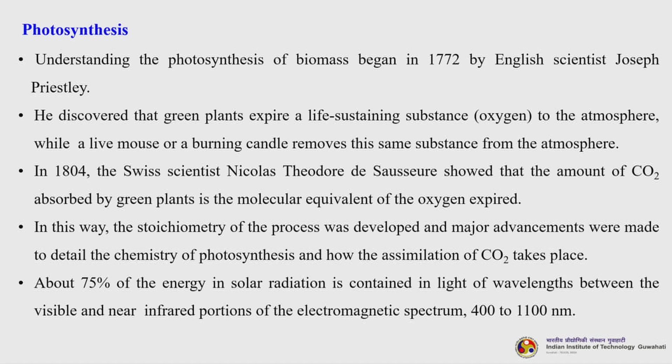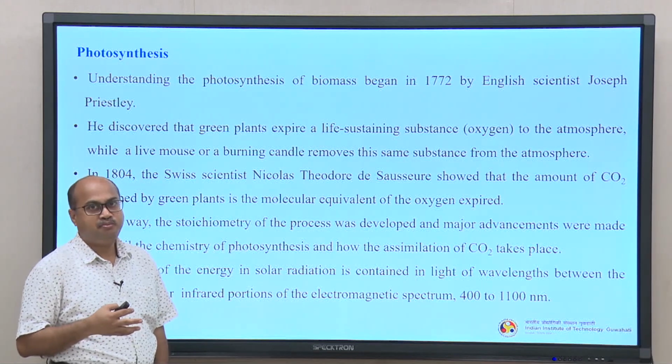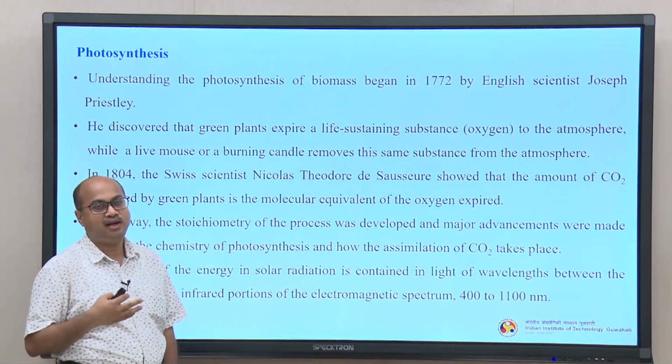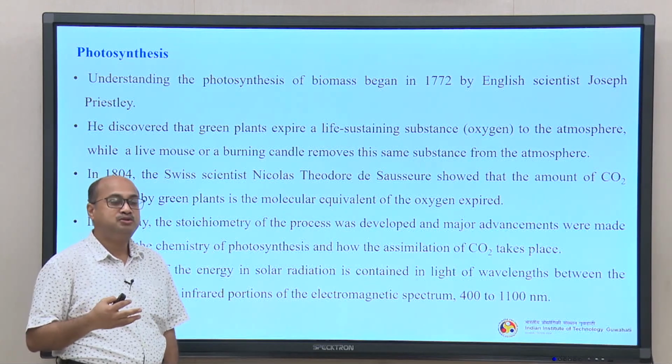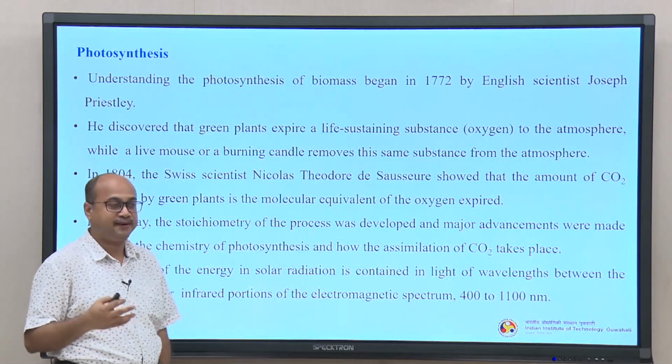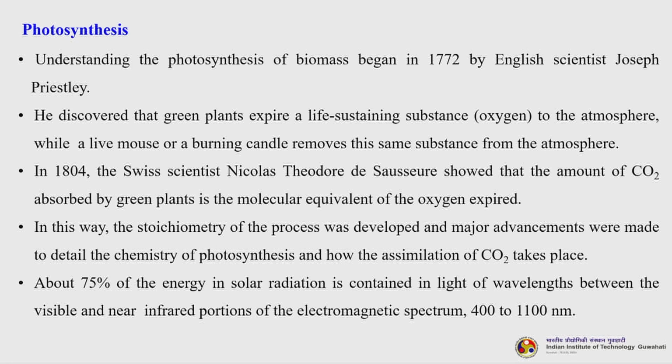So, in 1804 the Swiss scientist Nicolas Theodore de Saussure showed that the amount of carbon dioxide absorbed by green plants is the molecular equivalent of the oxygen expired. That means, he found out how much carbon dioxide is being consumed, which is almost equivalent on a molecular level to the oxygen that the plants expire. So, in this way the stoichiometry of the process was developed and major advancements were made to detail the chemistry of photosynthesis and how the assimilation of carbon dioxide takes place.